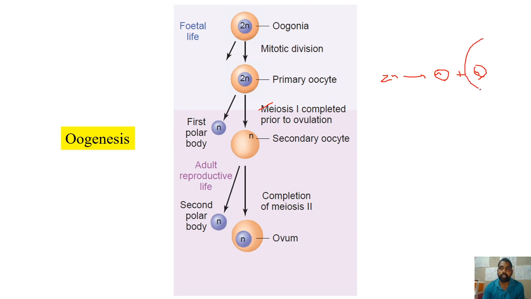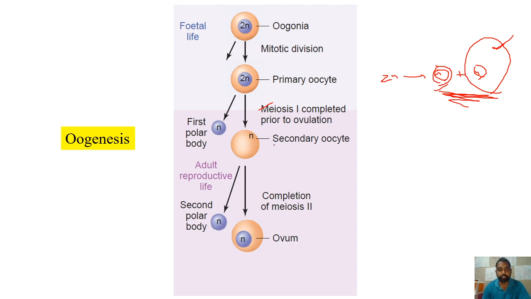Therefore, one will attain a large amount of cytoplasm, whereas the other will attain a very small amount. Therefore, two unequally sized cells will be produced. The larger cell that attains the maximum amount of cytoplasm is the secondary oocyte, whereas this first one is the first polar body. It is called the first polar body because another polar body is going to be produced.